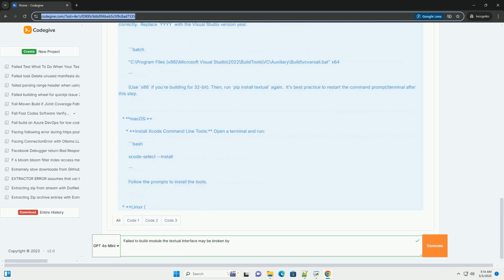2. Virtual environment. Ensure you're working within a virtual environment. This helps isolate dependencies and prevents conflicts. 3. Verbose installation. Try installing Textual with verbose output. Examine the output for any specific error messages during the build process.